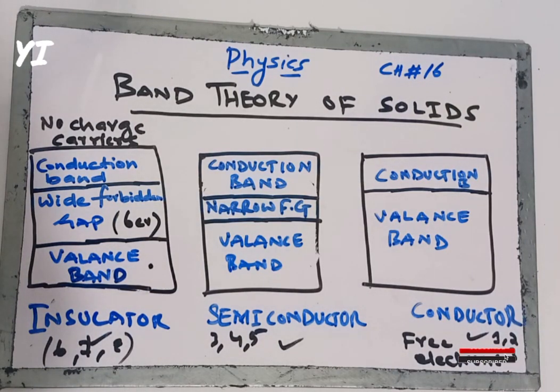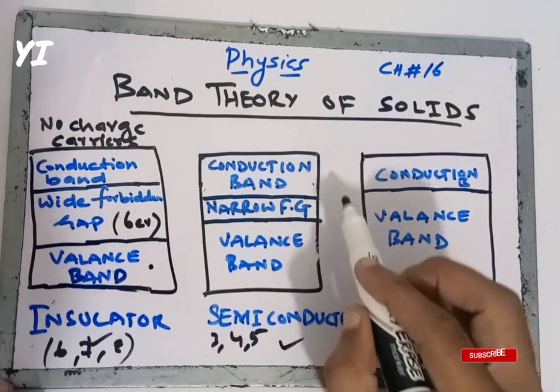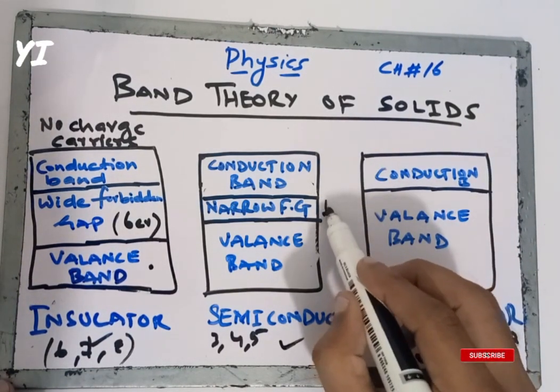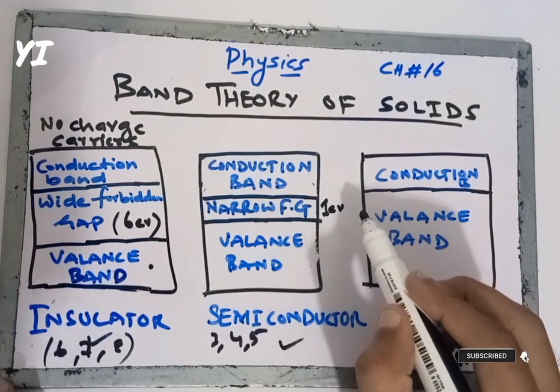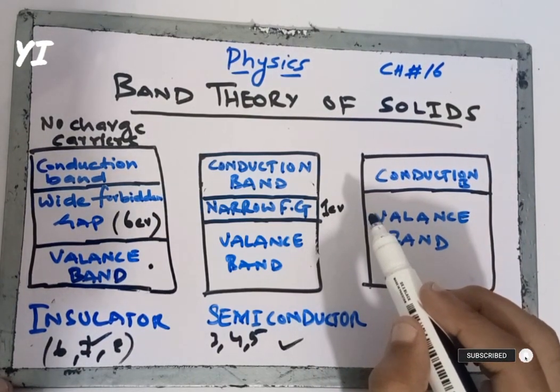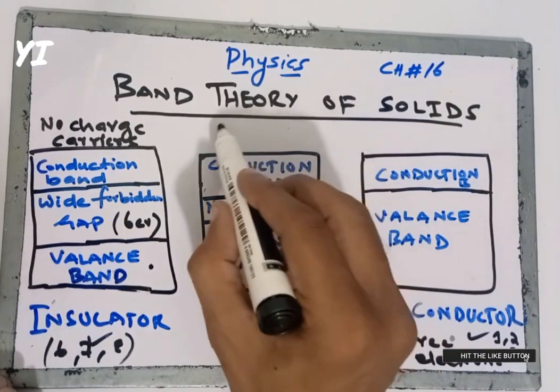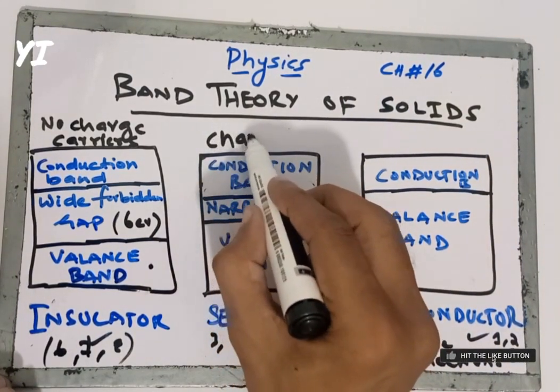Now let us discuss the semiconductor. In a semiconductor, as we know, it has a narrow forbidden gap and it has an energy of 1 electron volt. So in it there are charge carriers.